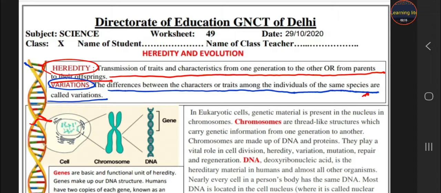Why are variations important, students? Please think about it. Okay, variations are important to study the different generations. If there is no variation, students, the whole species look alike, they are carbon copies of each other, and it is very difficult to identify any one of them. So variations are very necessary to study easily about the new generation, the new changes, new traits and new characters.